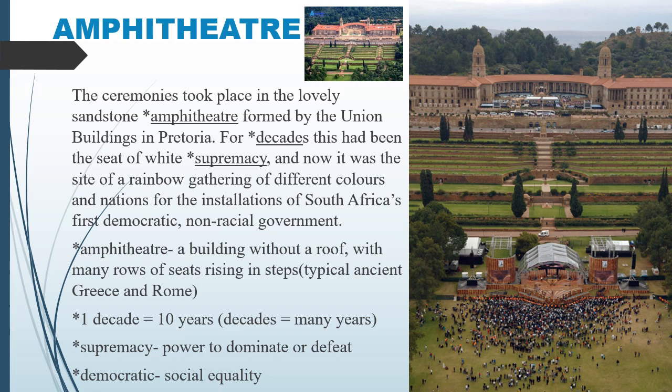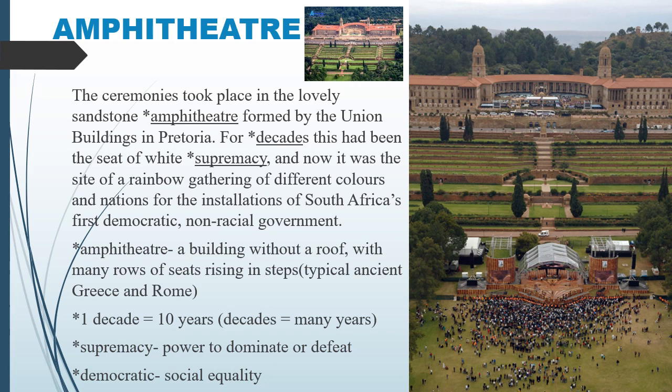The ceremonies took place in the lovely sandstone amphitheater formed by the Union Buildings in Pretoria. For decades, this had been the seat of white supremacy, and now it was the site of a rainbow gathering of different colors and nations for the installation of South Africa's first democratic non-racial government.